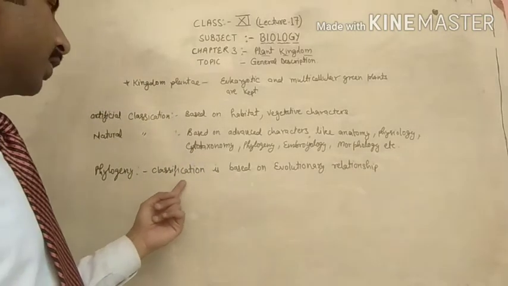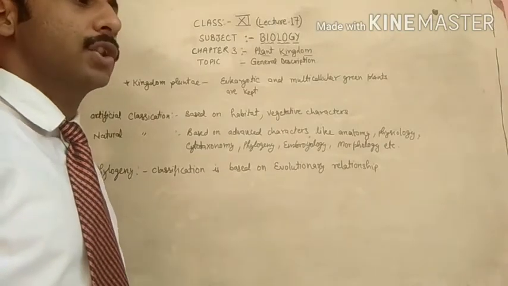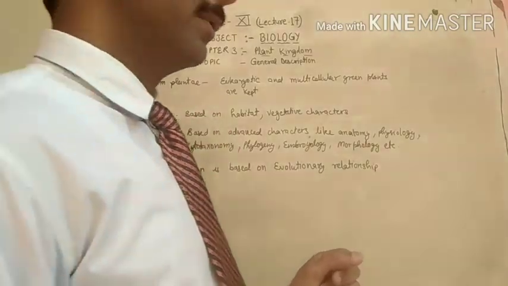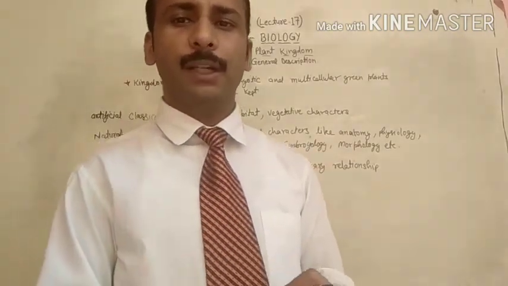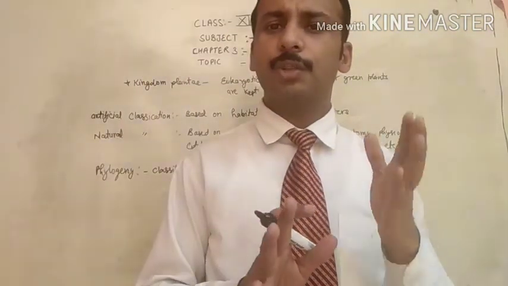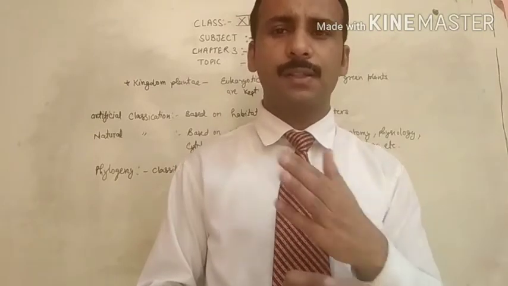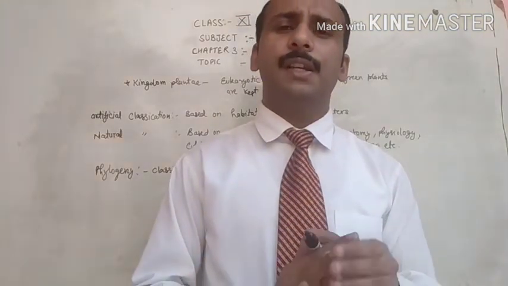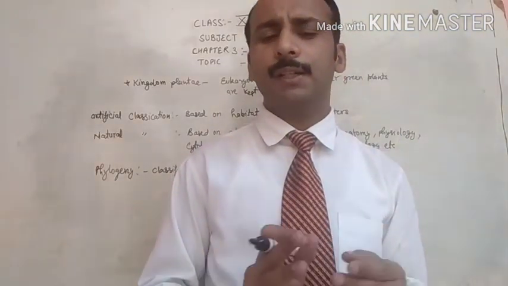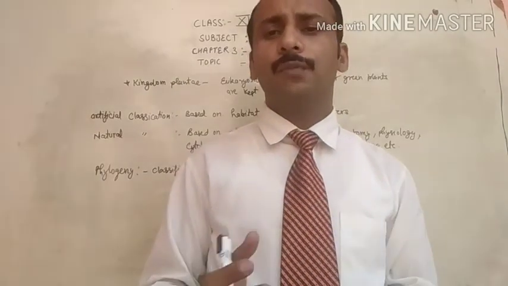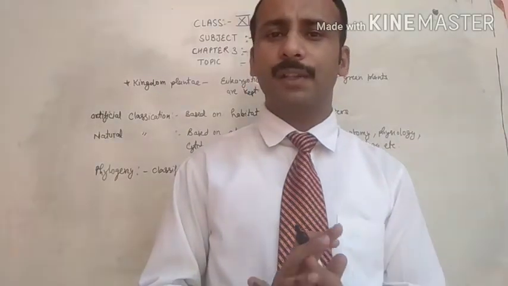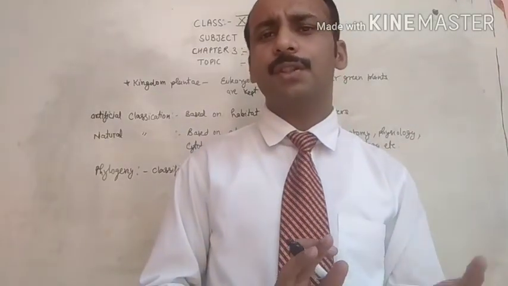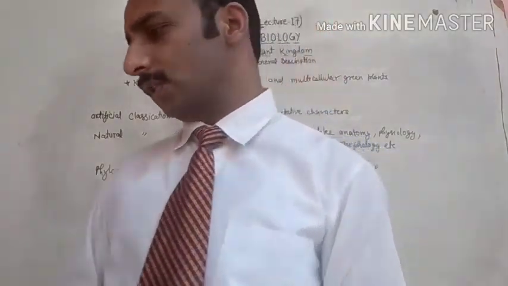Phylogeny means classification is based on evolutionary relationship. Evolutionary relationship tells us which plant developed from which kind of plant. Phylogeny means in this characteristic we have to understand the origin of the plants, which plants developed from which plants. So this classification is called the phylogenetic classification.